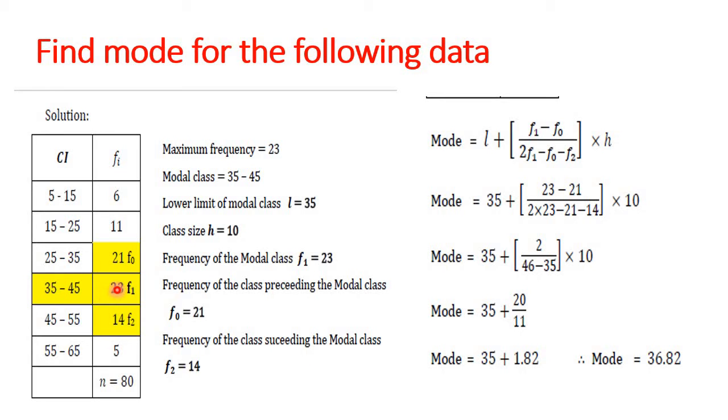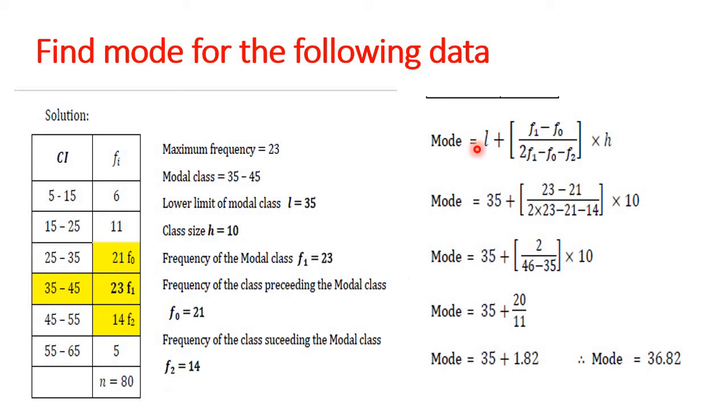Here the modal class is the one with frequency 23. This class interval falls under 35 to 45. So this is the modal class, the frequency is 23, and the succeeding frequency is 14. This is F2. So F2 is equal to 14. Now add all the frequencies, you will get 80.